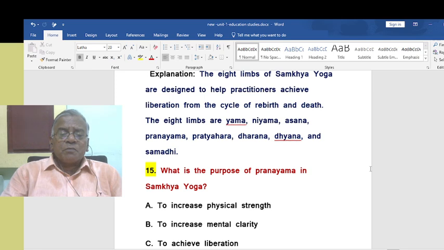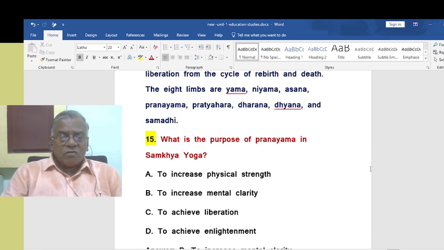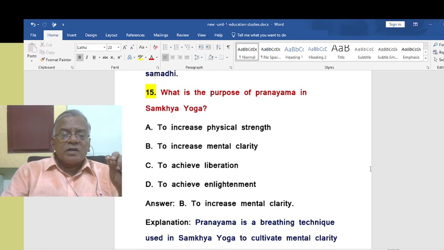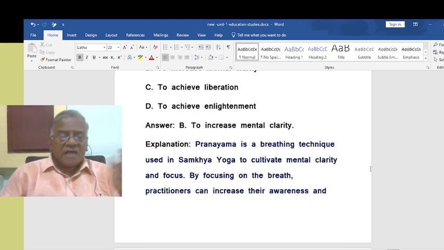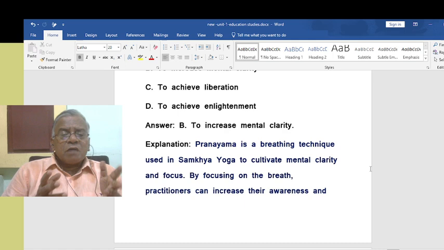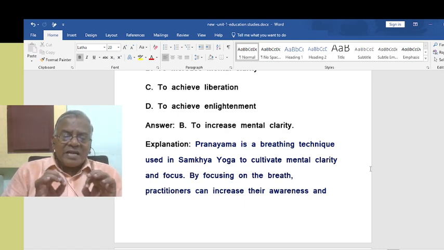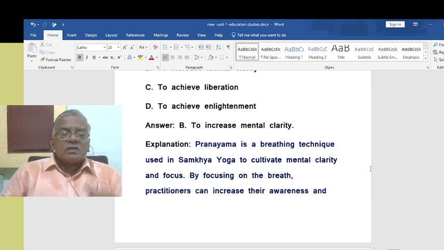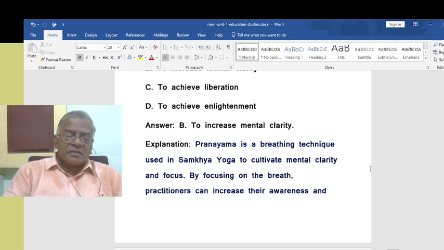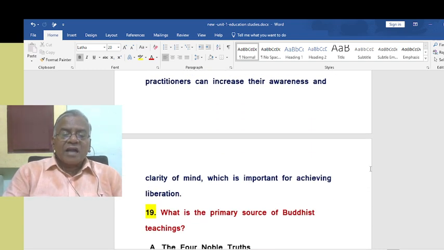What is the purpose of pranayama in Samkhya yoga? To increase mental clarity. Pranayama is a breathing technique used in Samkhya yoga to cultivate mental clarity and focus. By focusing on the breath, practitioners can increase their awareness and clarity of mind, which is important for achieving liberation.